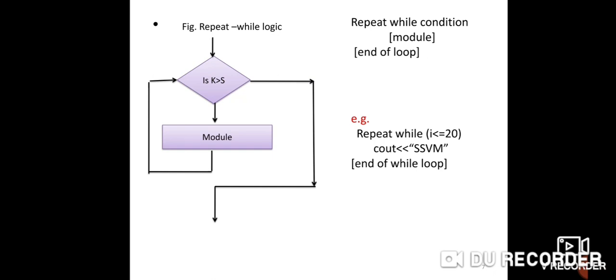Next, in repetitive while loop, repeat while condition, again the same thing: we execute the module till the condition gets satisfied. When the condition gets satisfied, then control comes out of the loop. Always remember, if the condition is false, we execute that statement again and again, and if the condition is satisfied, then control comes out of the loop. This is the control structure in data structure.